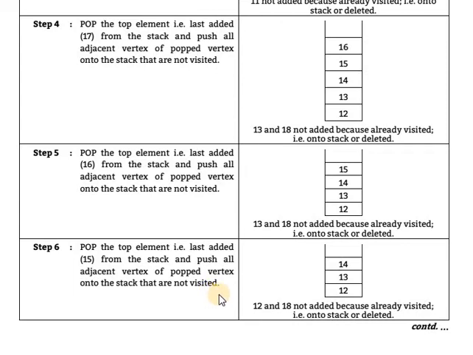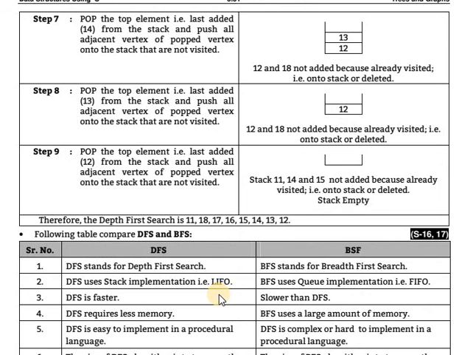In the sixth step, and in the seventh step, pop the top element, that is 14, the top element, which will be removed, popped, and then push all the adjacent vertices of that popped vertex onto the stack that are not visited. 12 and 18 are already added. Again we will pop the top element, that is 13. After that, ninth step, pop the top element, which is 12, so that will be popped.